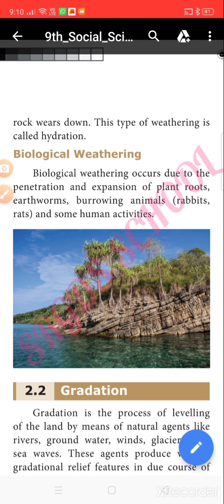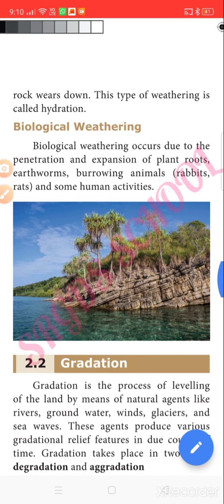Name the gas that is the reason for carbonation. Carbon dioxide. Name the gas which is present 21% in the atmosphere. Oxygen. In which process do the rocks swell? Yes, the answer is hydration.